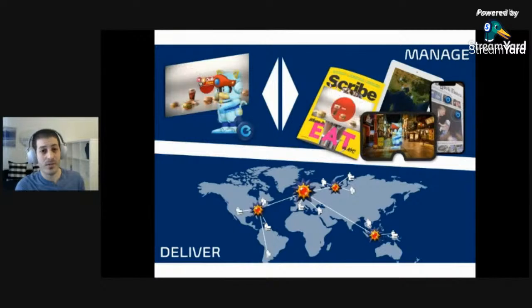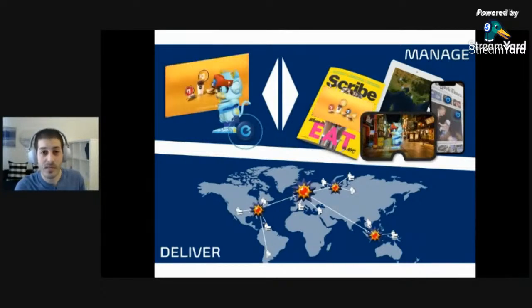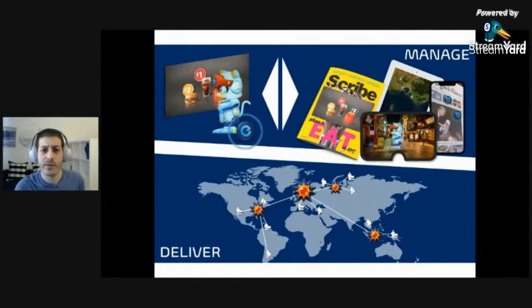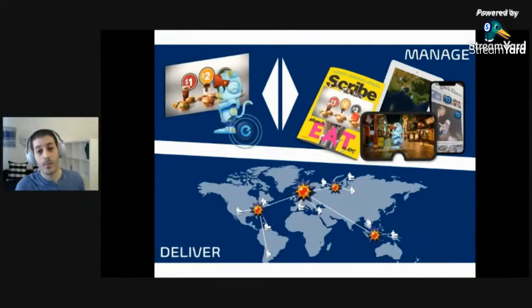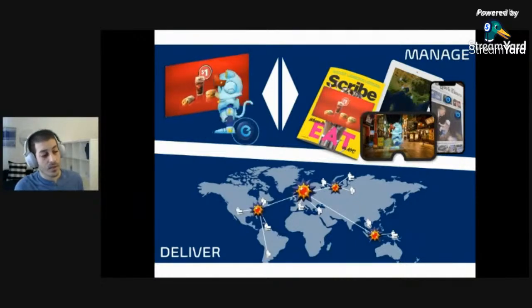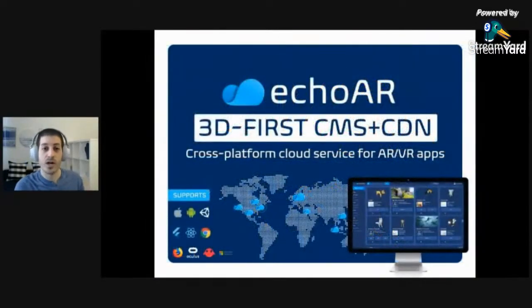And what's interesting here is this bidirectional connection between content and data, as opposed to an image or a video on a website, which you can't move. But in 3D, you can definitely move a 3D couch across the room, and that needs to be updated on the cloud. So this is basically what we've built, this 3D-first content management system and delivery network that allows you to build applications really, really fast and easily.